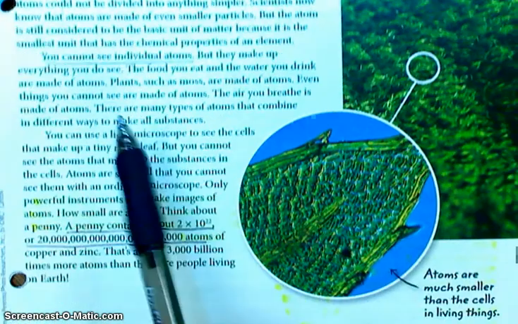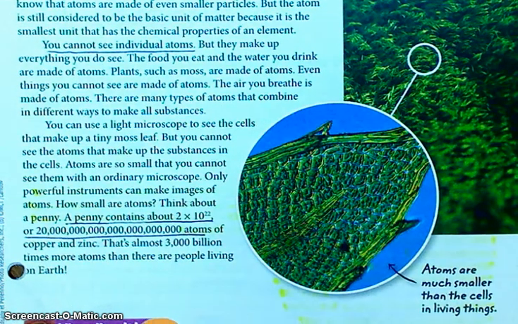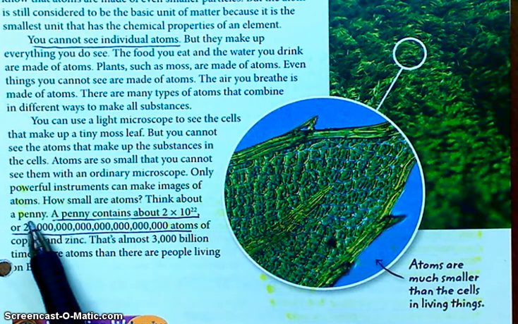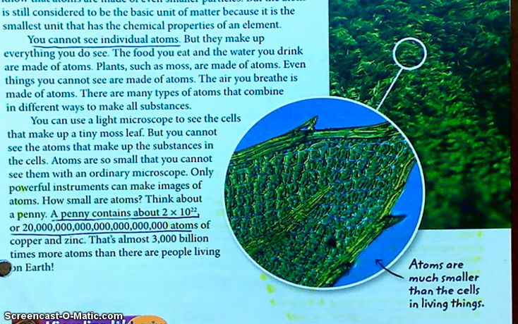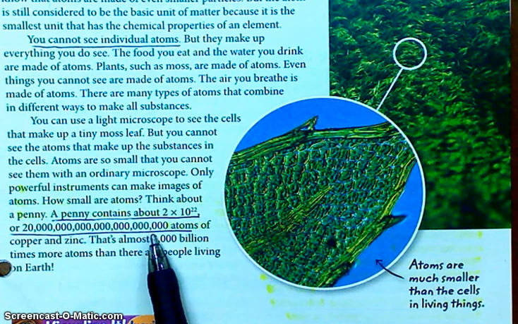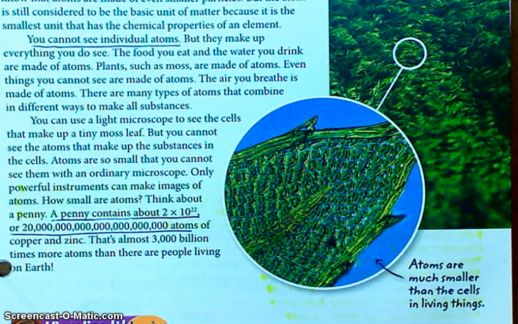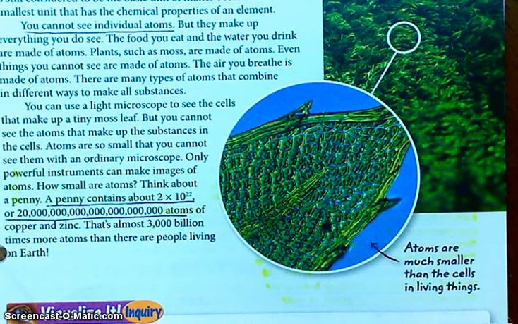You cannot see individual atoms. They are way, way too small. How small? A penny contains about 2 times 10 to the 22nd atoms. I don't even know how to say that number other than in scientific notation, because there are so many zeros after the 2. It says that's almost 3,000 billion times more atoms than there are people living on Earth, and there are about 7 to 8 billion people on Earth.